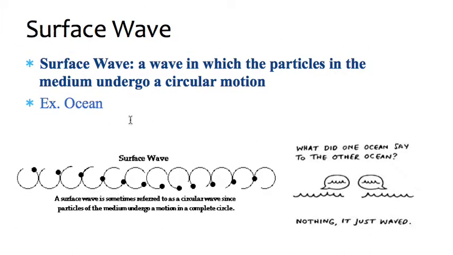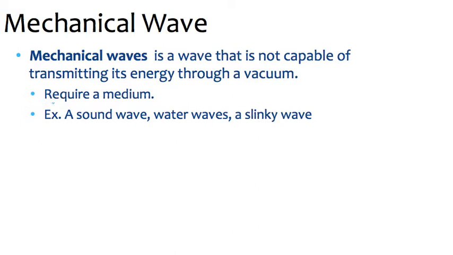Next, we have a surface wave. A surface wave is a wave in which the particles in the medium undergo a circular motion as the wave travels through it. For instance, ocean waves or waves in a lake as a boat passes through are going to be surface waves. These dots represent the medium particles, and they follow the path of this line as the wave moves through. We're not going to focus too much on surface waves, but just so you know what they are.